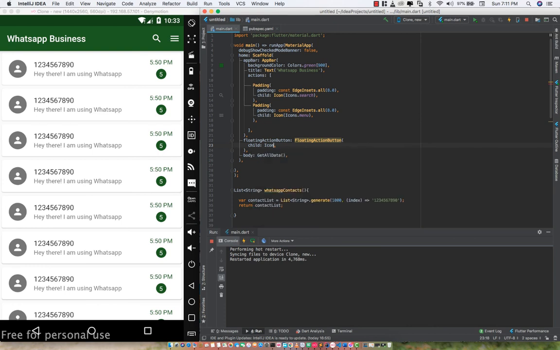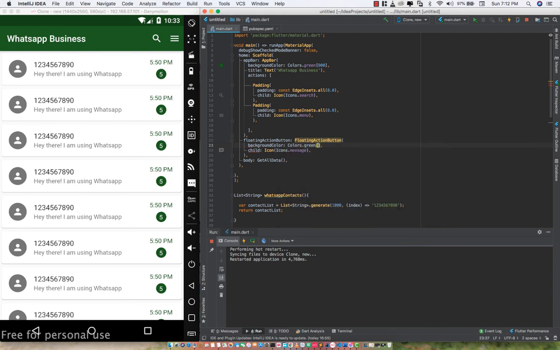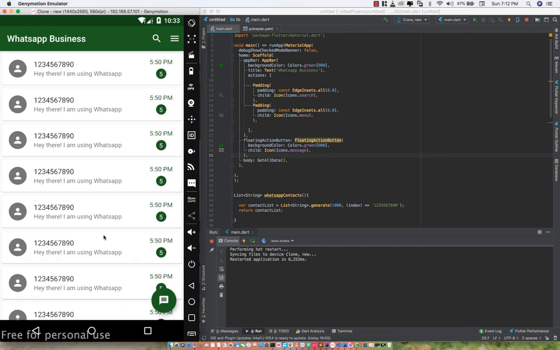And this icon is going to be Icons.message, right? So we just have to use a message icon, and let's say the back color of this is going to be Colors.green, and let's specify the color with a strength of 900. So that is how I came across to build this, and I really love it. I believe in our next upcoming video we could add a lot of features to that. We could add a pop-up message or a pop-up dialogue.